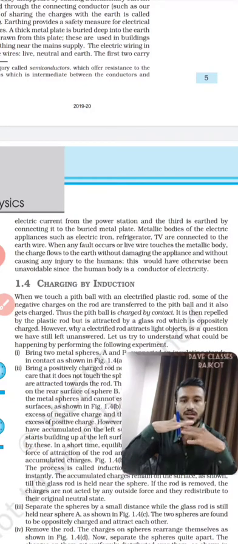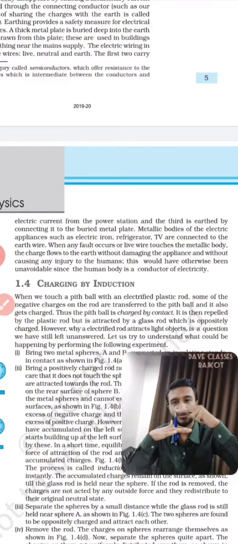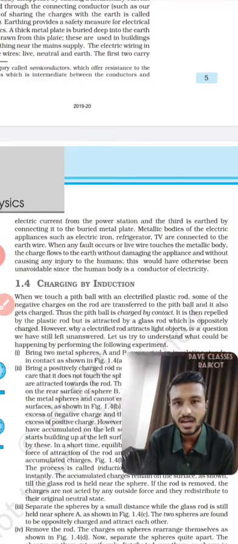So whatever charges come, they will go deep down.